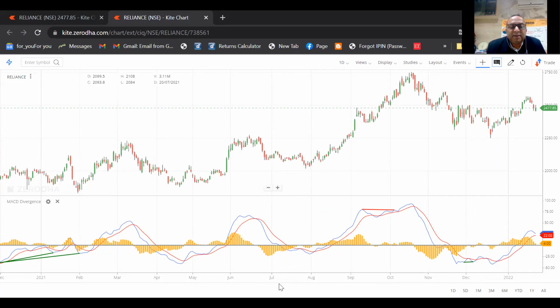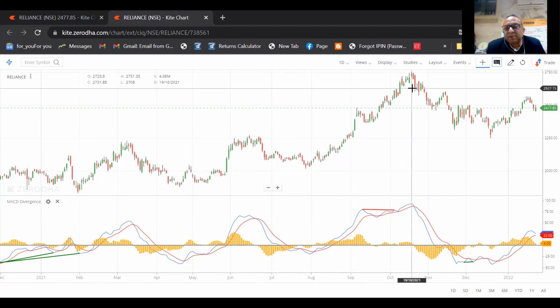All right, on a daily chart, just see, this is a positive crossover. Here, the red line is down and the green line started moving up. Whenever these two lines are crossing, you can buy it. And what is going on? You can sell it here. So from this level to this level, you are able to get the profit. All right, this is a crossover. Again, this is a negative crossover. You can sell it here and you'll be able to get the profit this much from here to here.